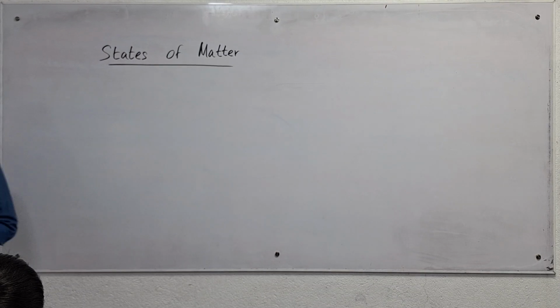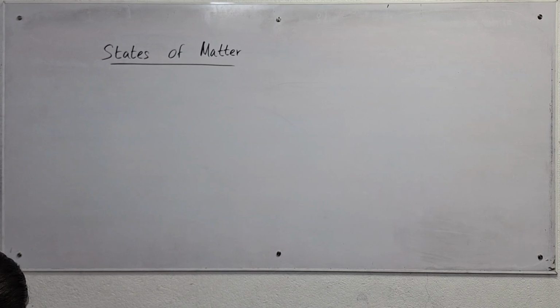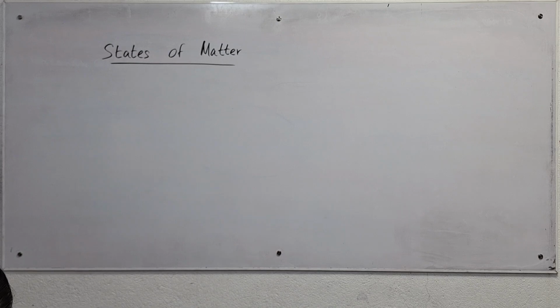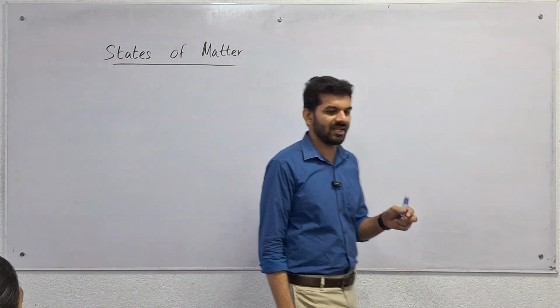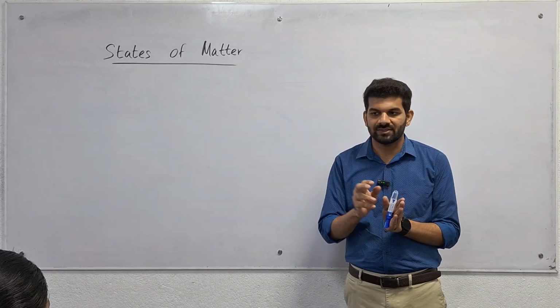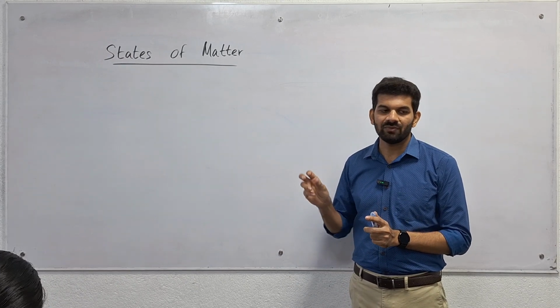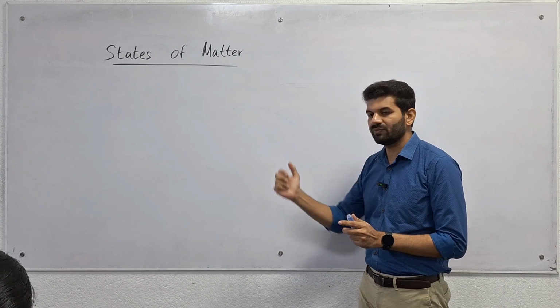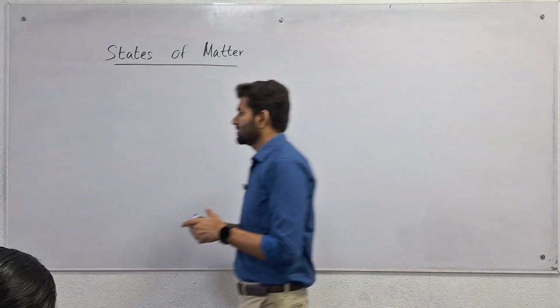All right. So now when we are talking about the states of matter, I told you that there are three states of matter that can be represented by the simple model, right? So now we are going to explain that simple model. That means we are using small spheres to represent the particles. Now we are going to learn about solids, liquids, and gases with the help of that model, right?